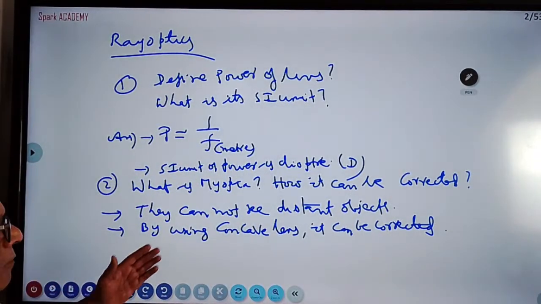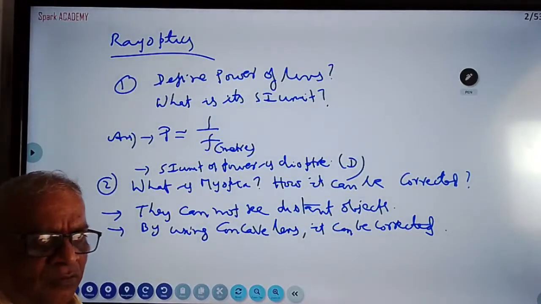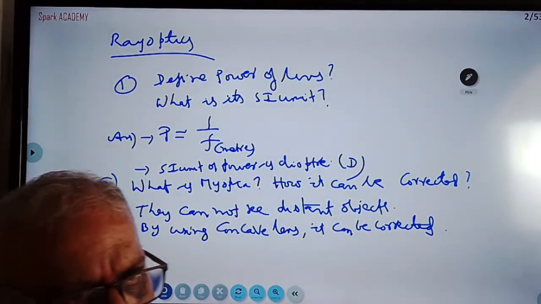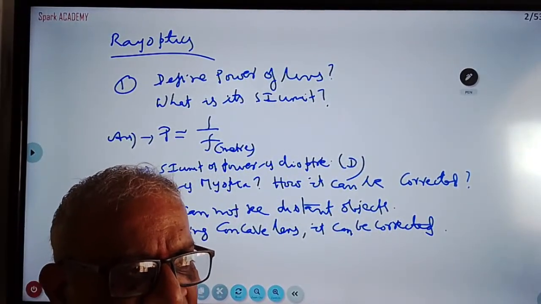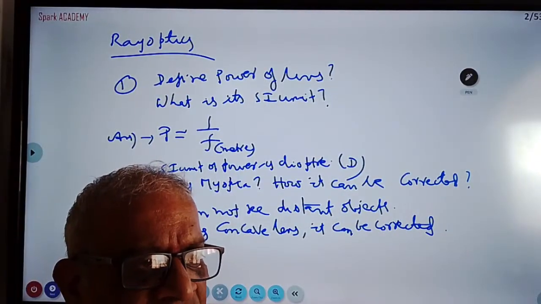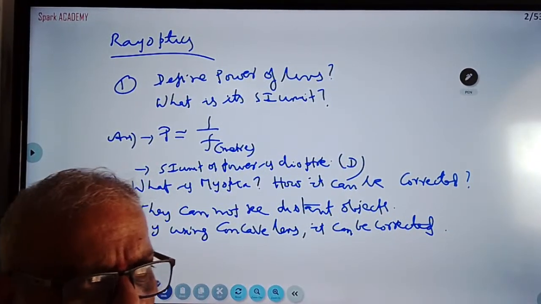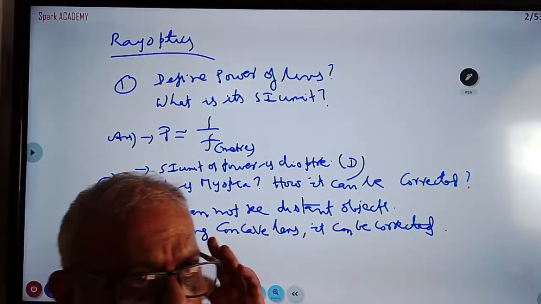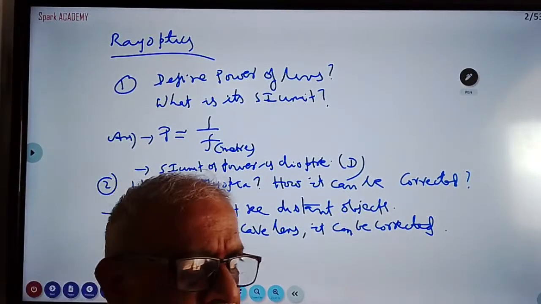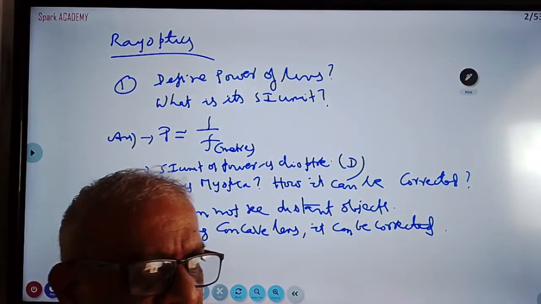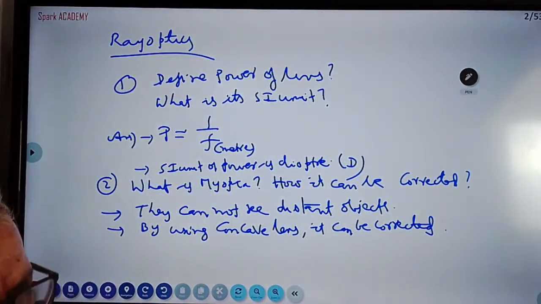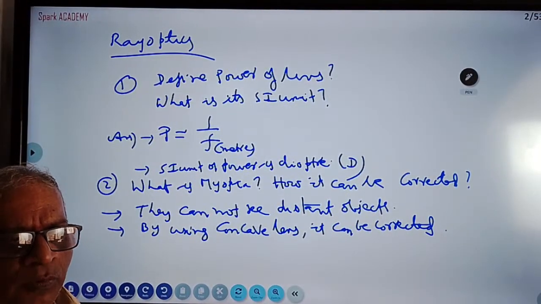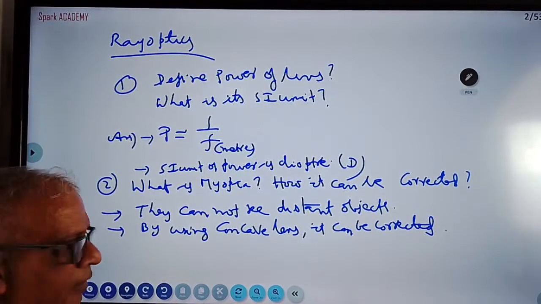These two, myopia and hypermetropia, are given in very short questions, while the myopia concept does not come much in short and long questions. Hypermetropia is long-sightedness. It means they can see distant objects clearly, but they cannot see near objects. The image forms beyond the retina. By using a convex lens of suitable power, hypermetropia can be corrected.